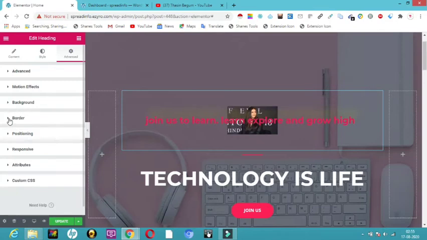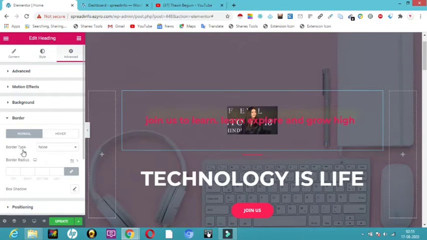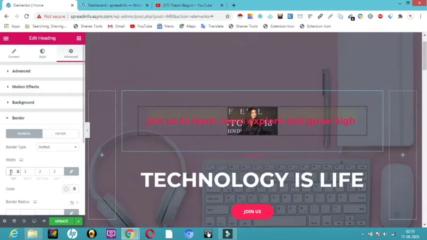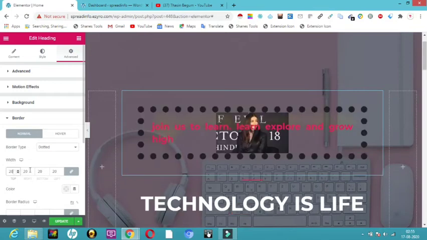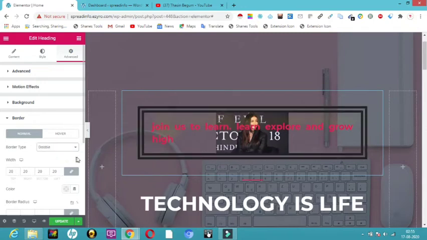So now if you want any border for this, you can have a border. So border type, how you want it. So let me choose a dotted border, and I want a width of, for example, let me take a width of 20. So a border of 20. So this is the border how I want. It's a dotted one. If you want to choose a double one or a dashed one, or however you want, you can choose it. Then it is asking me the color.